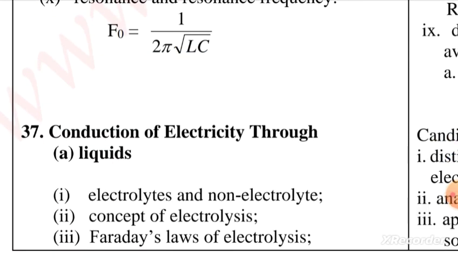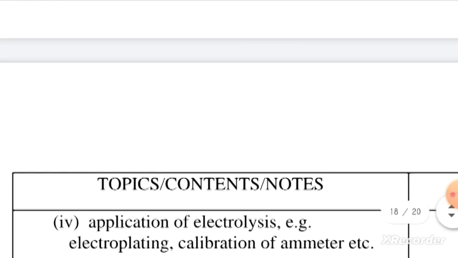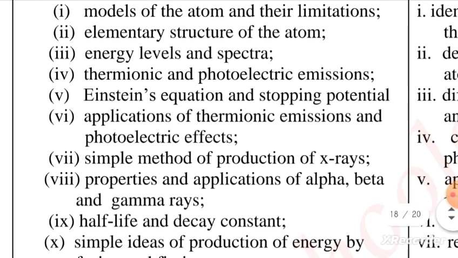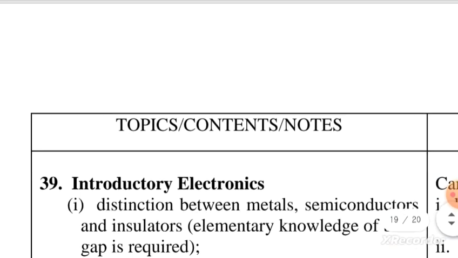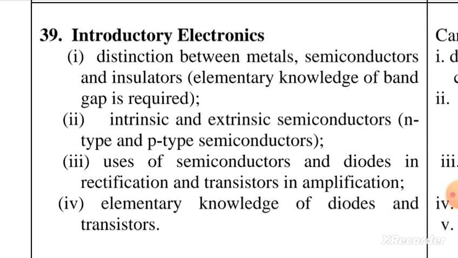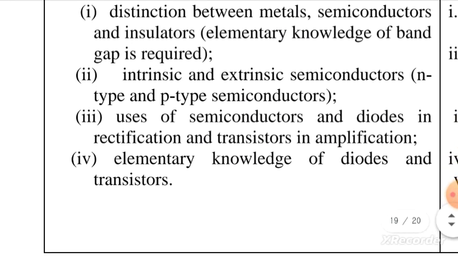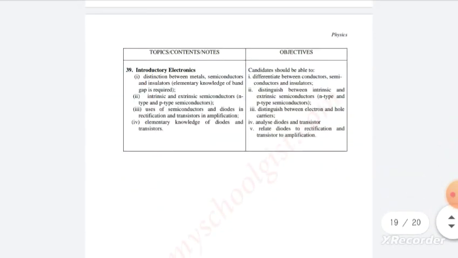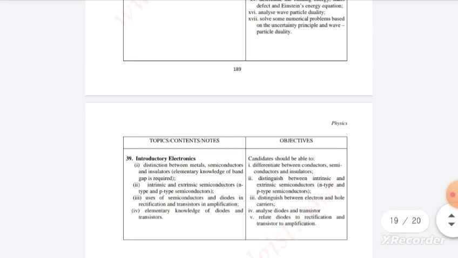Simple AC circuits. The next topic, 37th topic, is conduction of electricity through liquids and gases. Then elementary modern physics and Bohr's theory. Then introductory electronics, both metals, semiconductors, insulators, things like that. Now, these 39 topics are the topics you should expect as you prepare for your physics examination for your JAMB.